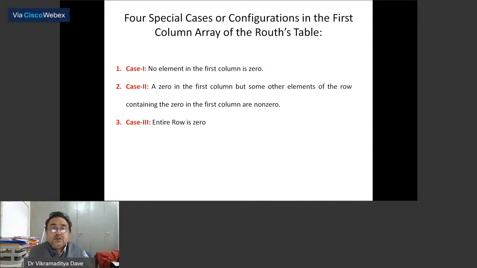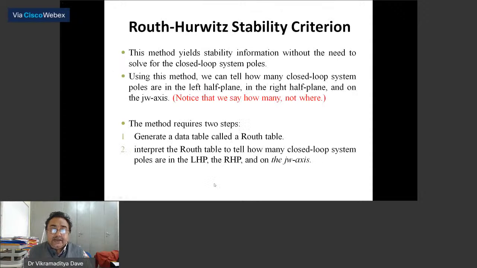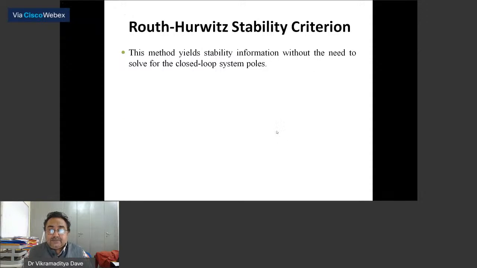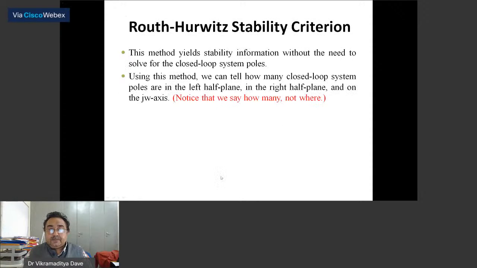Okay. So now we will take 4 cases. Once you have formed this Routh table, what will you see? You will check this first column, as I have already told you in my definition. The number of roots of the characteristic equation with positive real part is equal to the number of changes in the sign of the first column of the Routh array.